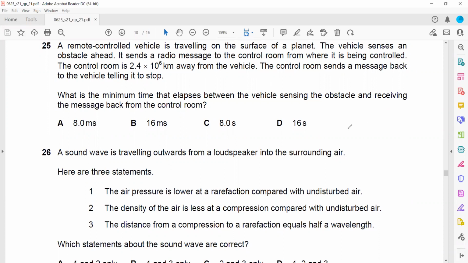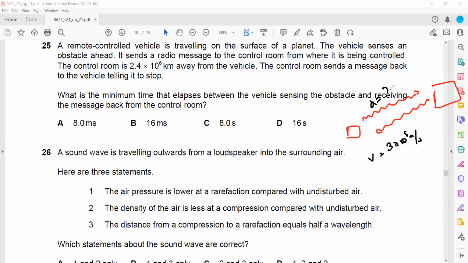That's the speed. And the distance from the control room to the vehicle, that distance is d, which is 2.4 × 10^6. But because it is going and returning back, like a reflection or echo, the distance will be twice. So we'll use the formula speed is distance over time, but because it bounced back, the formula will be speed equals 2d divided by t. We need the time lapse, so time will be 2d divided by speed.